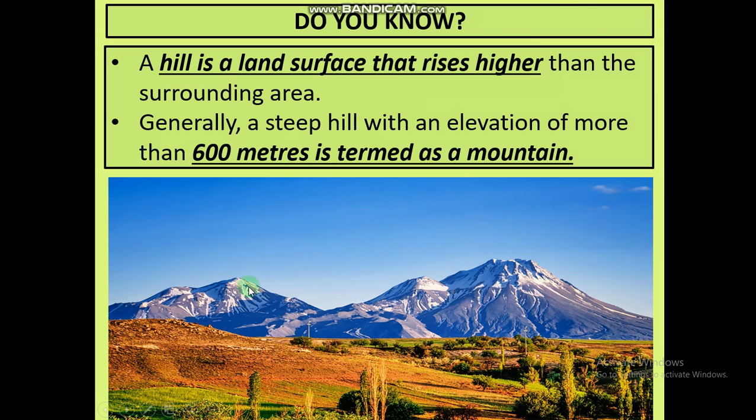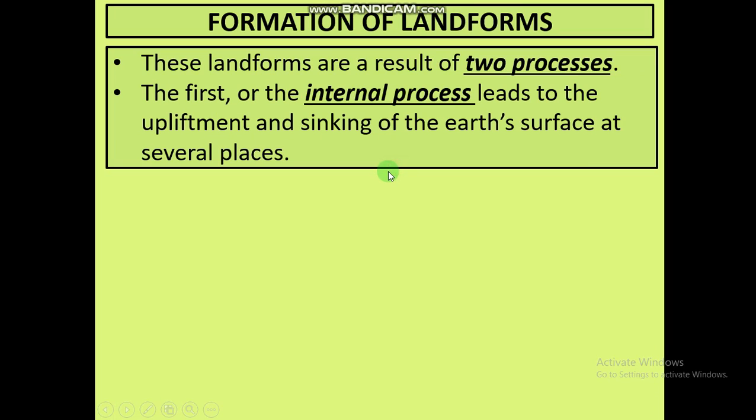If the height of this hill is more than 600 meters, then it is a mountain. So a hill will be known as a mountain when the height of the hill is more than 600 meters, then only it will be known as a mountain. But if the height is less than 600 meters, then it is a hill. So this is the main and common difference between hill and mountain.